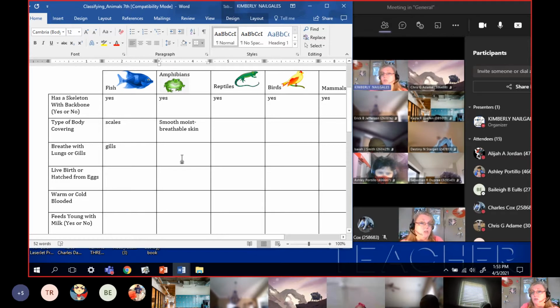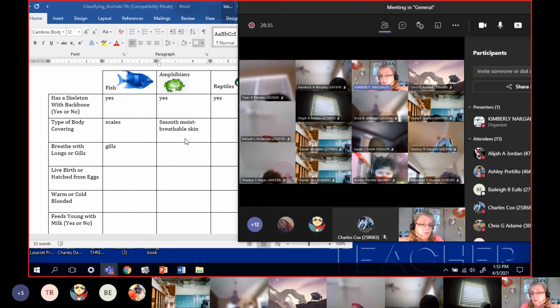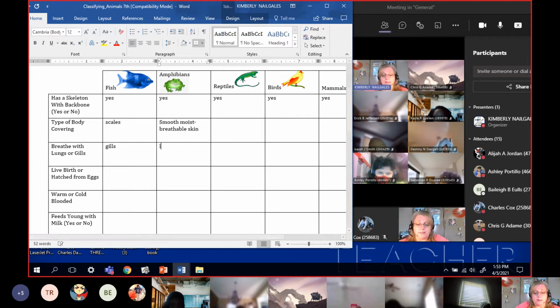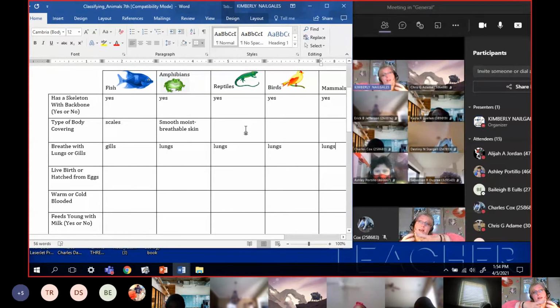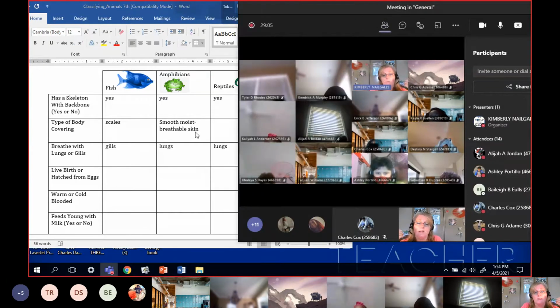All right, think about the skin cover. And so with the frogs, do they breathe with gills? Frogs, do they have gills? They've got lungs. And everybody else has lungs all the way across. That was one thing that they invented with the amphibians that let us get out of the water. Once we invented lungs with the amphibians, now we can get out of the water if we want to. They have to come back because their skin has to stay wet, but they can spend time out because that's where there's more stuff to eat. There's more stuff to eat and fewer predators or easier places to hide.